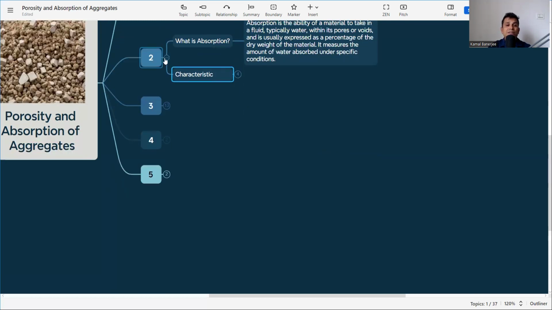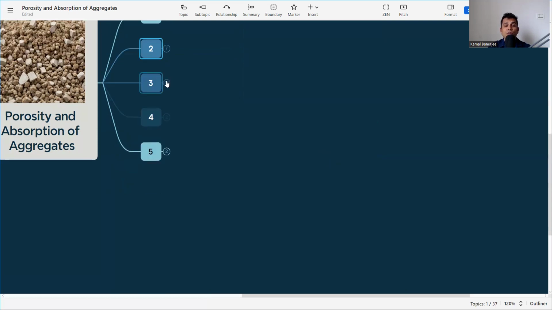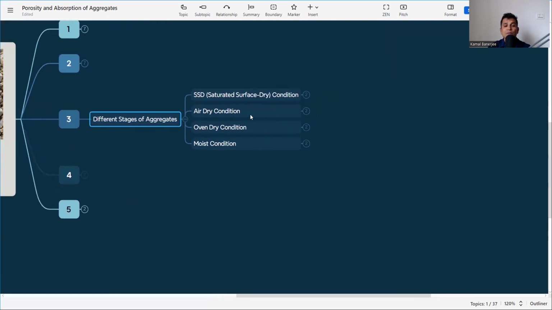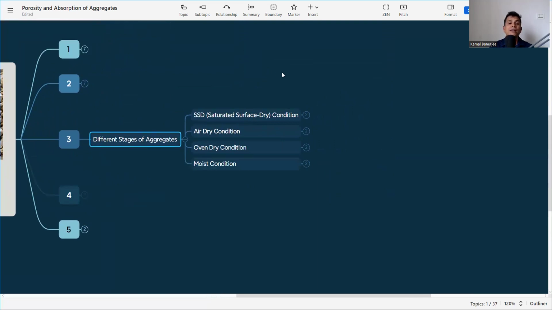Now, why is it important in concrete mix design? We need to know the different states of the aggregate, depending upon the porosity and the water absorption capacity. Four conditions can arise in aggregate: SSD, that is surface saturated dry condition, air dry condition, oven dry condition, or the moist condition. Whatever the aggregate, it can take moisture, so according to the moisture content we can classify our aggregates into four conditions: SSD, air dry, oven dry, and moist.